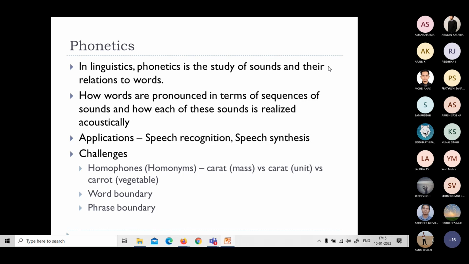How am I going to make a pause between phrases? So how can the system understand different phrases? These three things are the major challenges in phonetics.